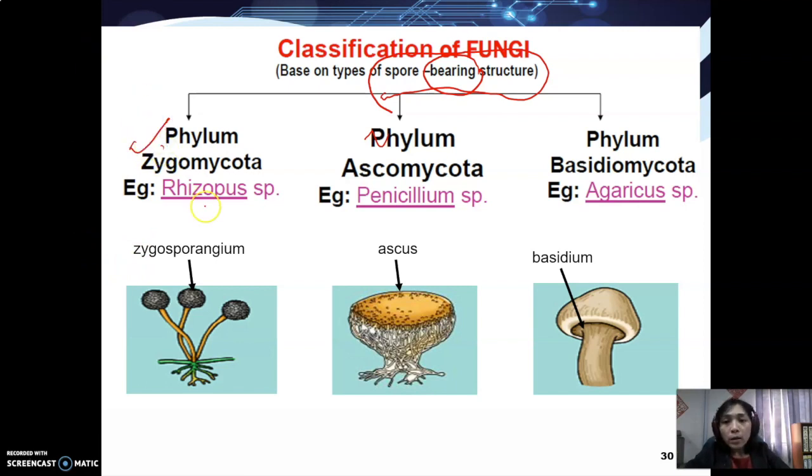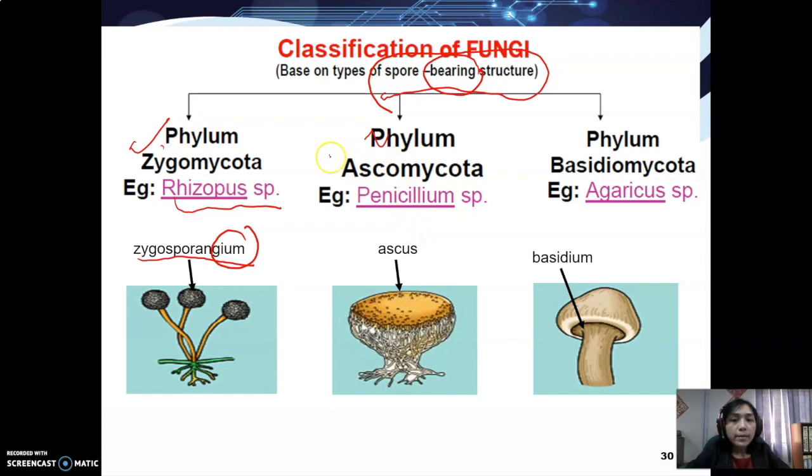For Zygomycota, the spore-bearing structure is the zygosporangium. Sporangium usually means a pocket, a kind of structure used to bear the spore. So the spore is known as zygospore. An example is Rhizopus species, the bread mold.